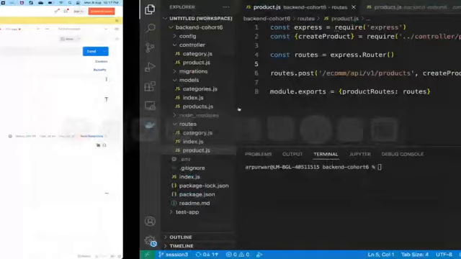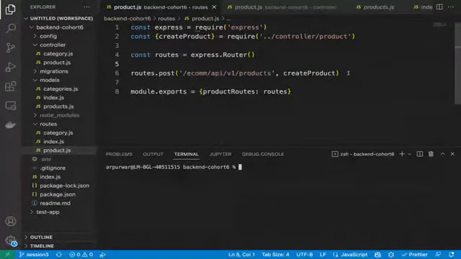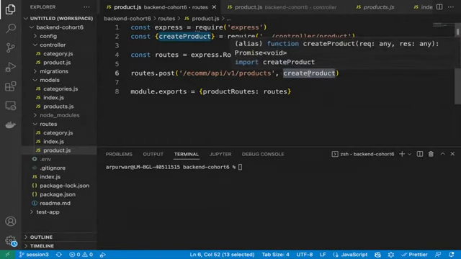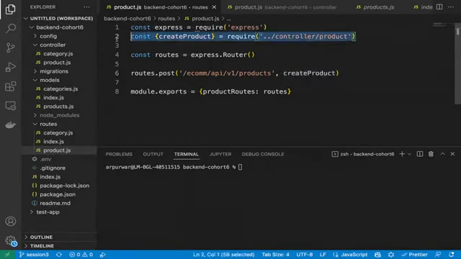Okay, so see what I did. I want to create a post API, so the users or clients or customers can create the products directly, right? So for that, I have written one endpoint for us, so they can use this endpoint for calling the post API or create API. Okay, so that's our endpoint, slash ecom slash API v1 slash products. Then for handling the creation logic, we have created one controller, and that controller is create products. We have imported it here.